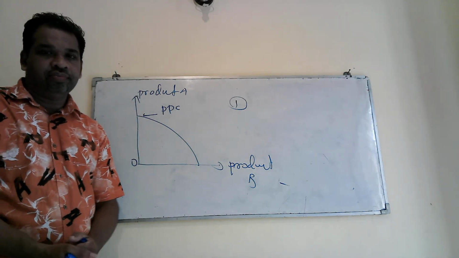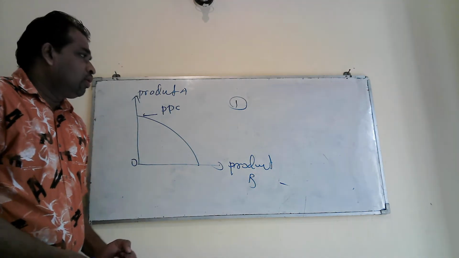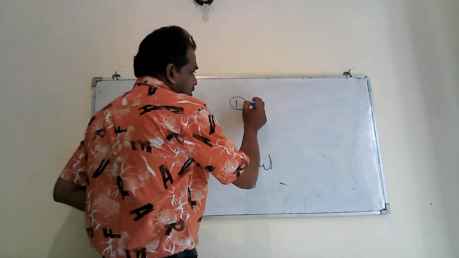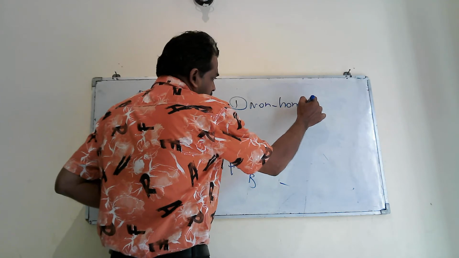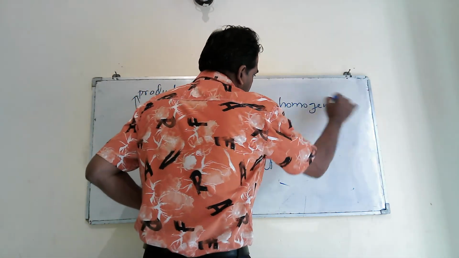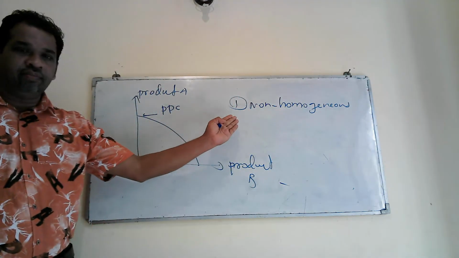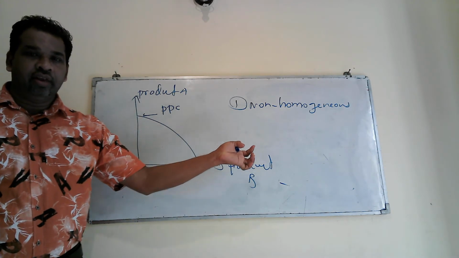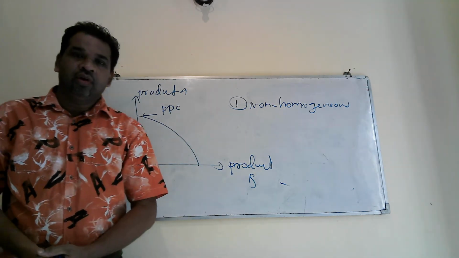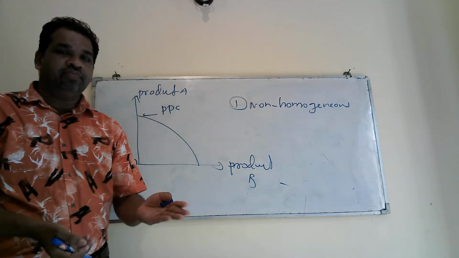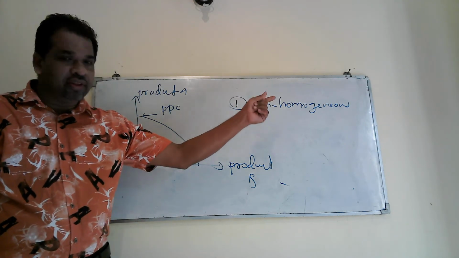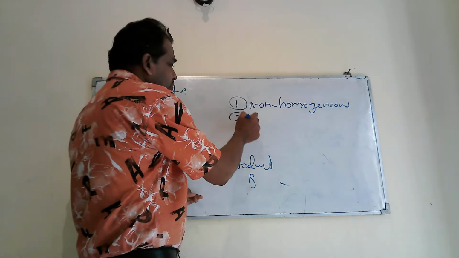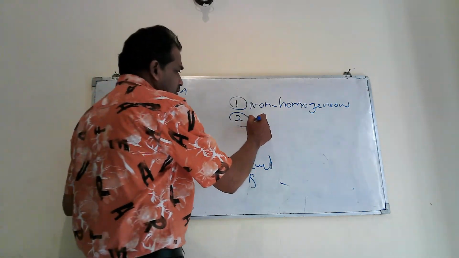Because our resources are non-homogeneous. Non-homogeneous means not similar, not homogeneous. Different types of resources, because we can't use the same resource to produce another item. Therefore, non-homogeneous resources.